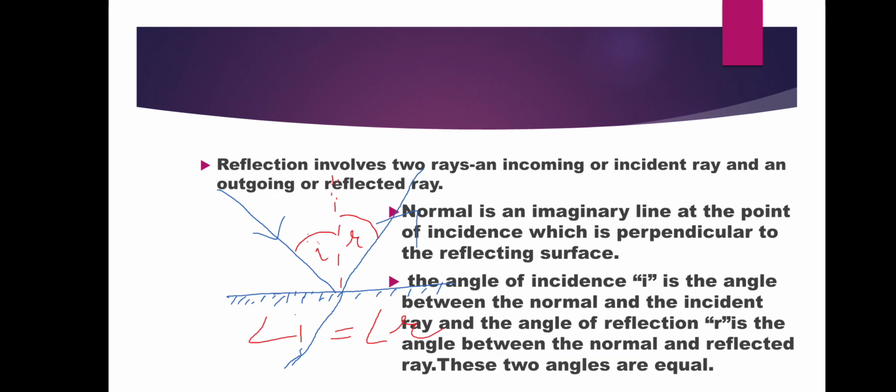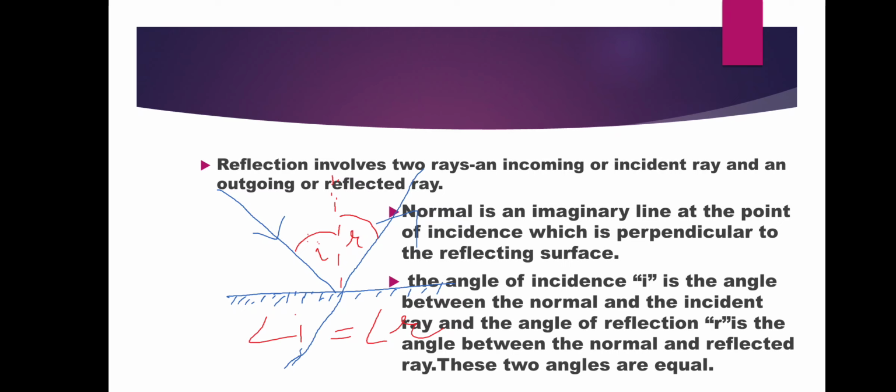So in the reflection, it involves two rays, an incoming ray which is known as incident ray, and the outgoing ray that is called reflected ray. And in the center, normal is an imaginary line. You can see in this diagram, here is the line which is perpendicular to the reflecting surface, that is called normal ray.